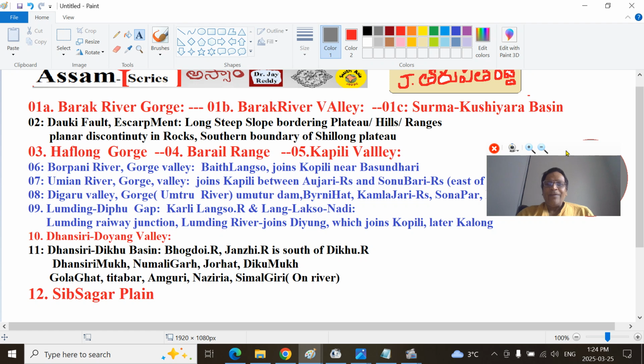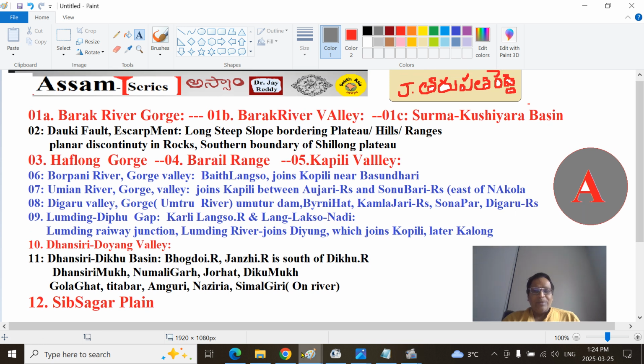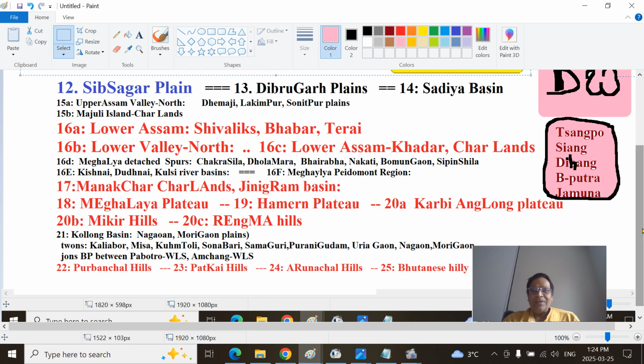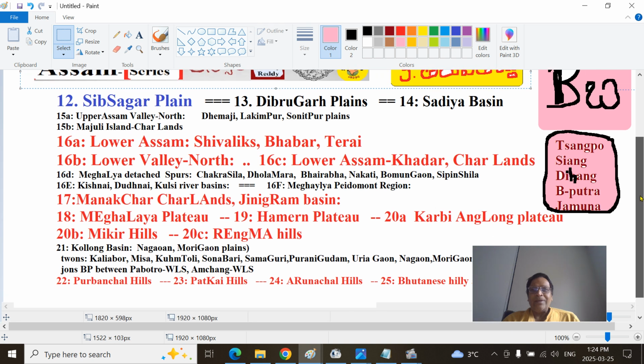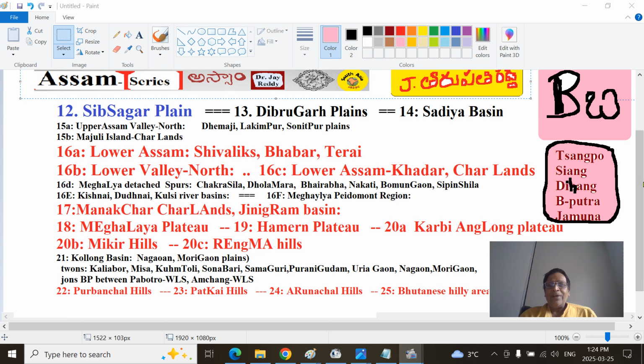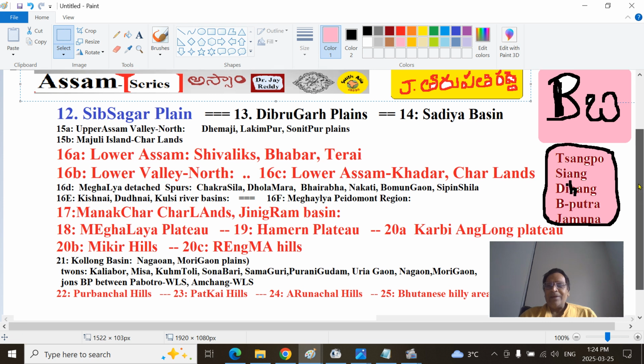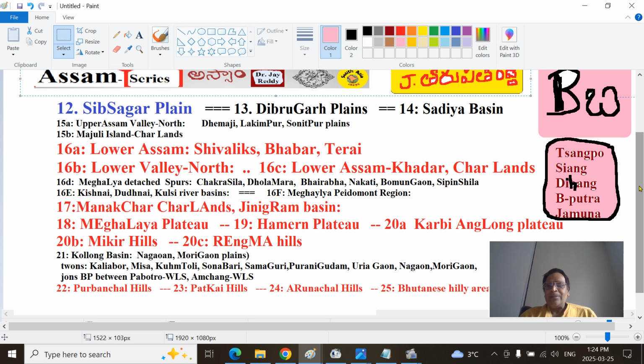The first part, you can see this A part, is what we talked about before broadly. And this part we'll be looking at, and if the font I will be showing is a little small, you can stop here and have a broader understanding. I put it B here, that part we are looking at here. This is the Brahmaputra river, that's called Tsangpo or Siang river, Dihang river, H. Here the letter H is very critical because there are similarly named rivers, Brahmaputra and Jamuna. You can stop this part B.